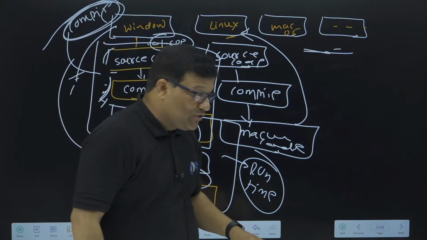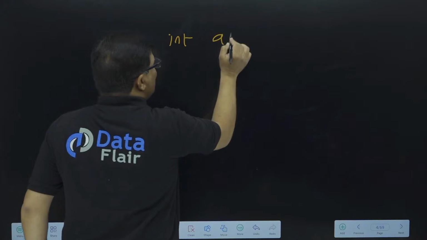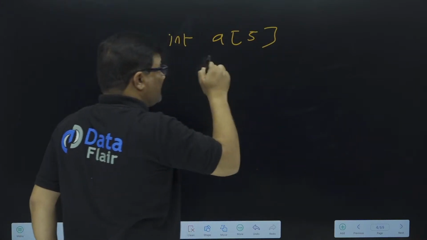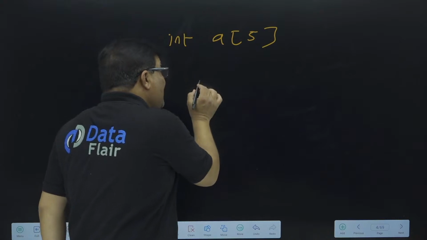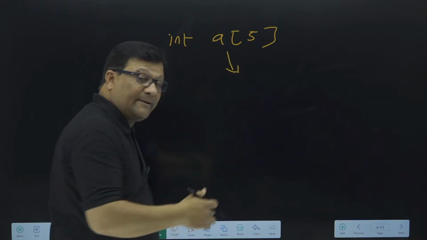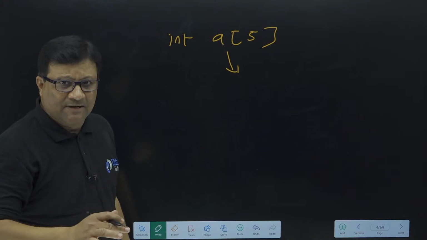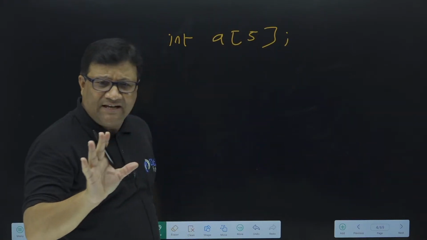If any of you have knowledge of C and C++, can you please tell me: suppose I declare an array of size 5, will it be possible to enter more than 5 elements in this array? In C and C++, suppose my array size is 5. This question is only for those who have knowledge of C and C++.